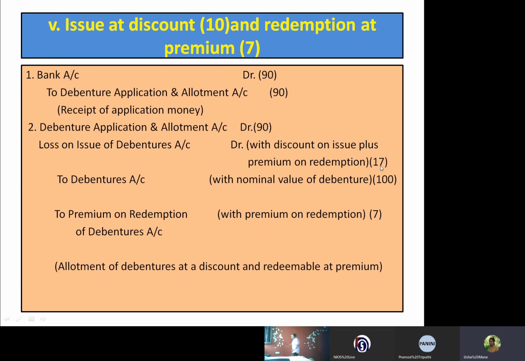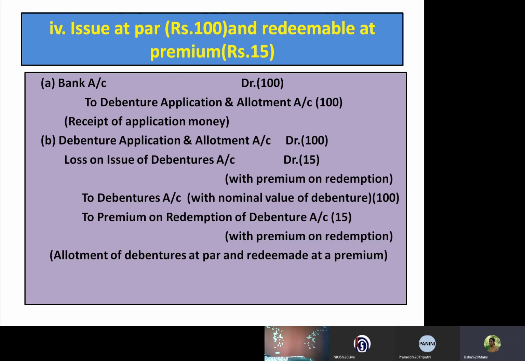So we write here the 17 rupees loss on issue of debentures. The nominal value of debentures, to debentures account rupees 100 here, and the premium on redemption of debentures account here 7 rupees, as we already saw in the previous journal entries.